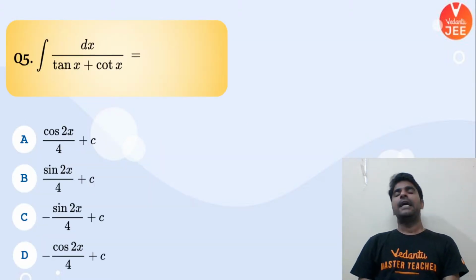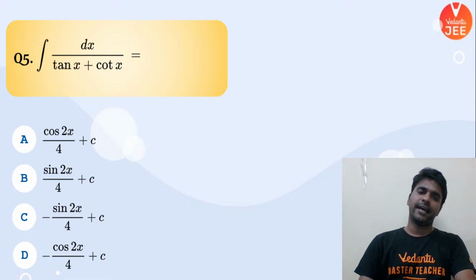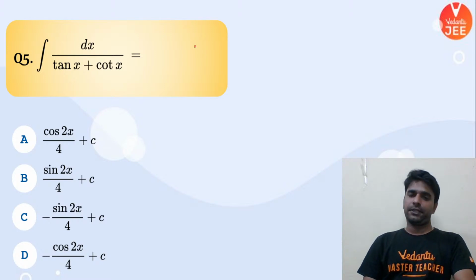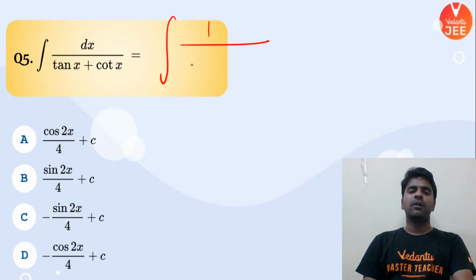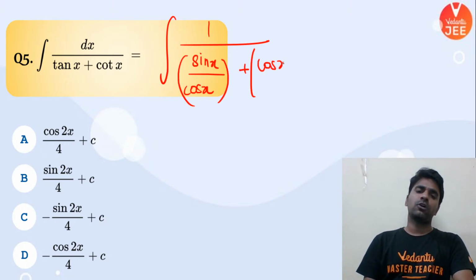Understood? Alright. Now let's go towards integration questions. So let's move in there, everybody out there. Integration of tan x plus cot x. Now, I don't like tan x and cot x coming in my expression. So what I do, let me convert this tan x into sin x by cos x, and this cot x into cos x by sin x.